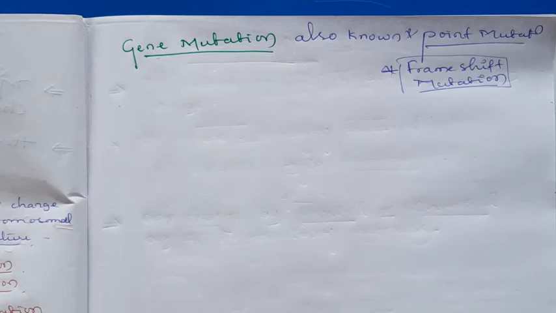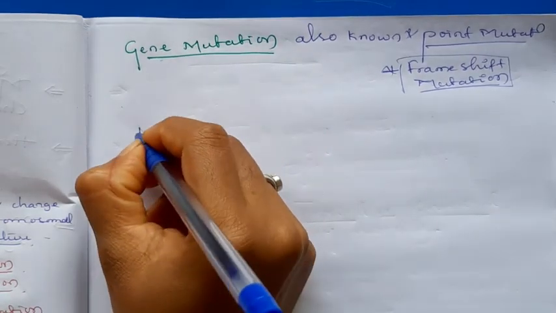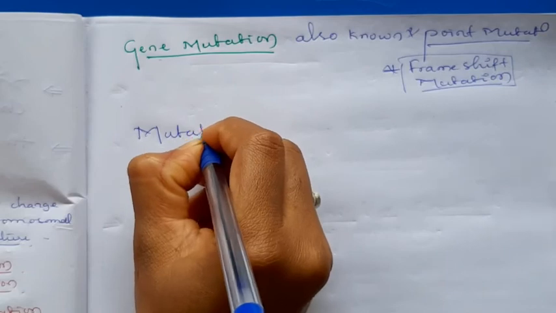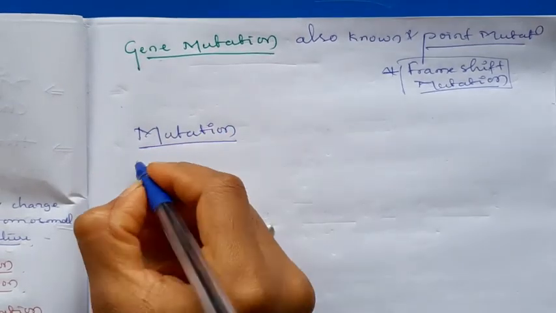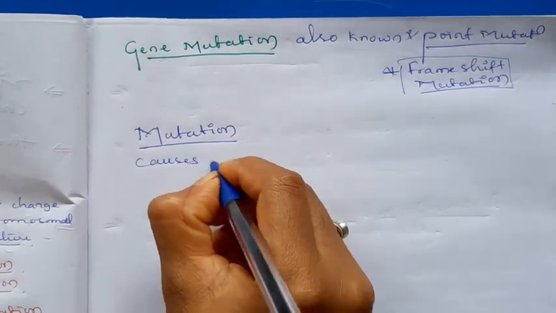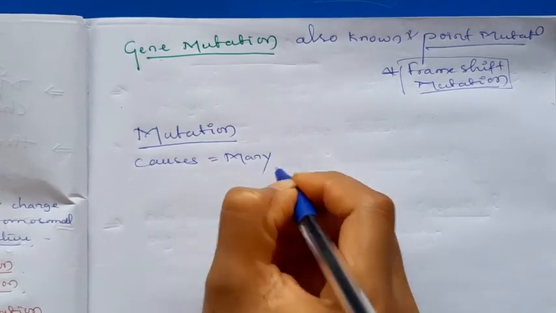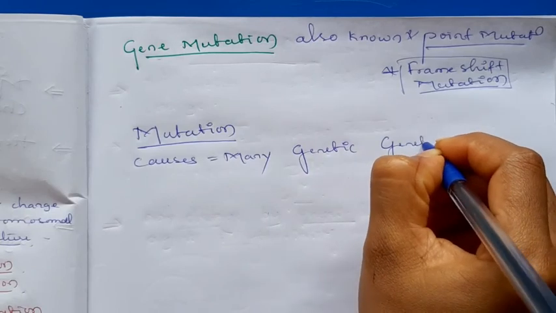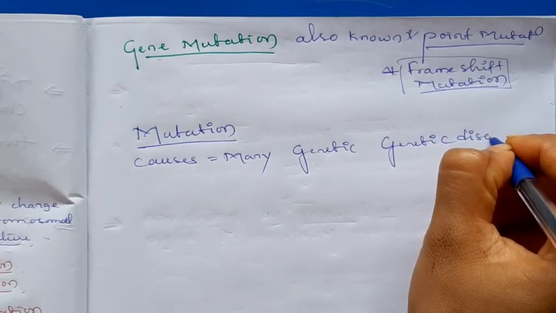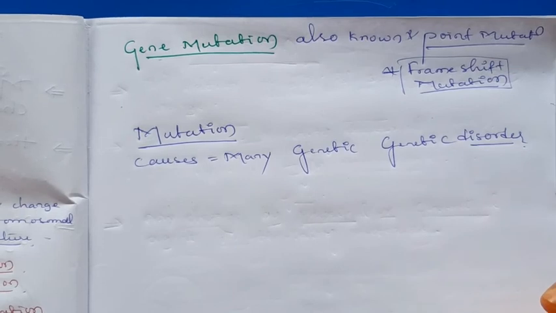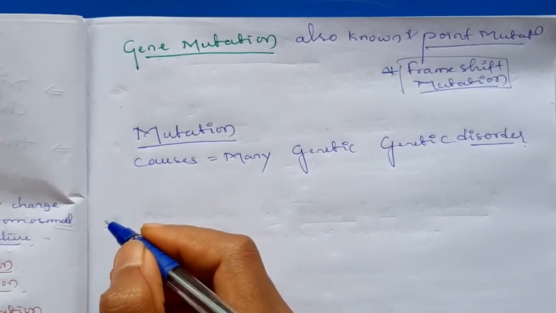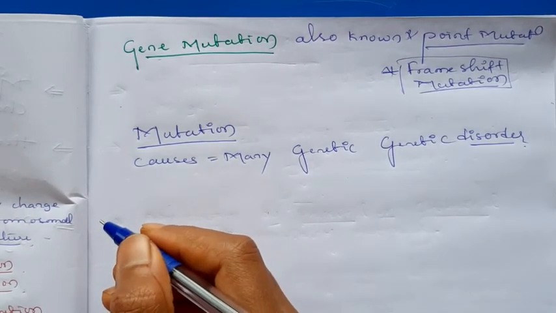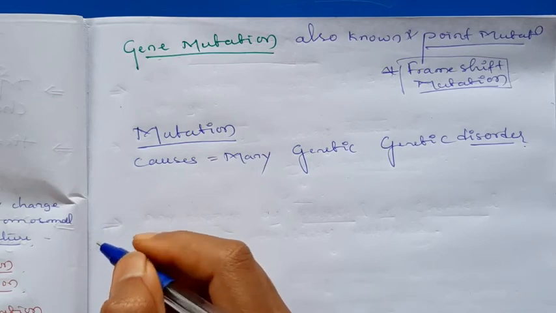Here the mutation causes many genetic disorders. I told you that mutation we can see in case of genome, in the chromosomal mutation and gene mutation.